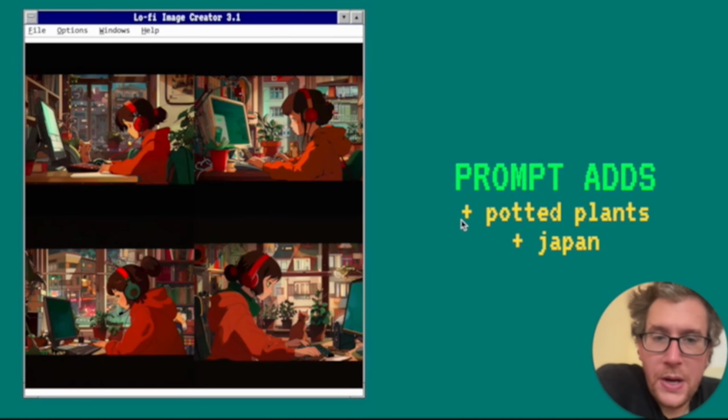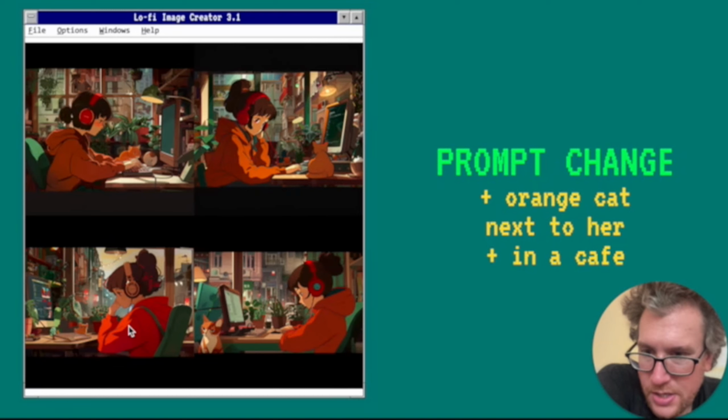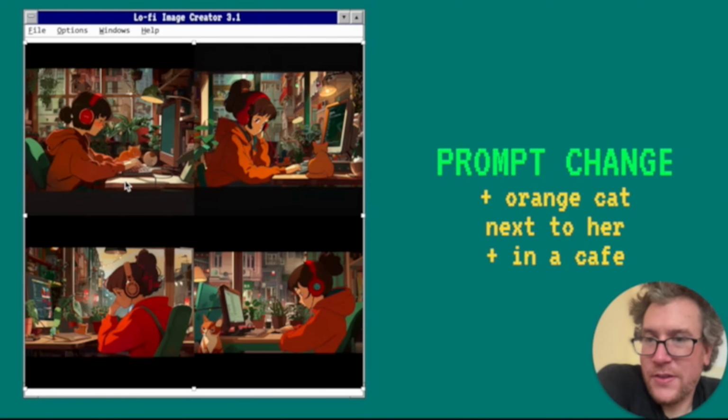I put it in potted plants, and I made it in Japan, so a little bit more of an interesting background there. And then I changed an orange cat next to her, so you can see now it's not in the window, but it's around here. This did not always work. This one, I don't know, there's like some weird thing where it gets so tiny. This one is actually my favorite of this series.